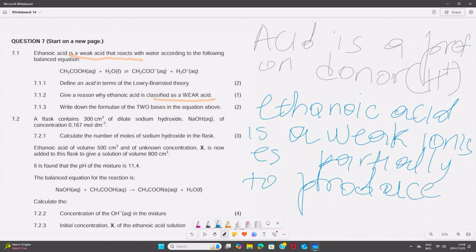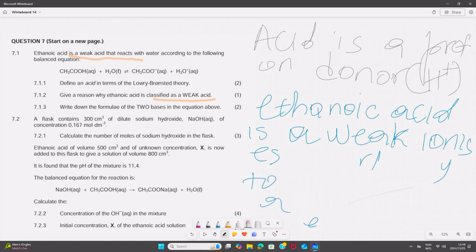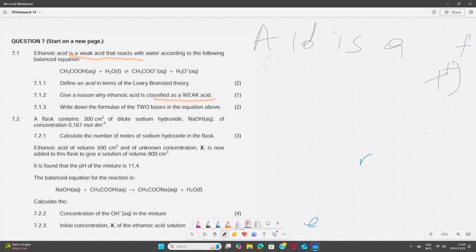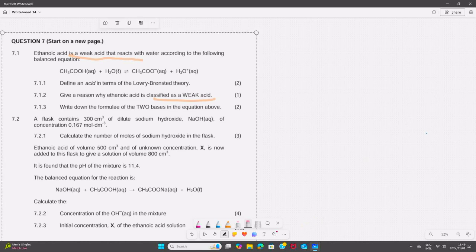Okay, let's go to the second question. Write down the formula of the two bases in the above equation. That question also requires reaction analysis.